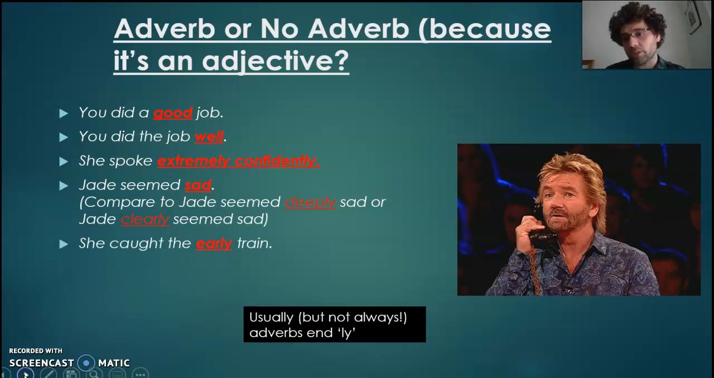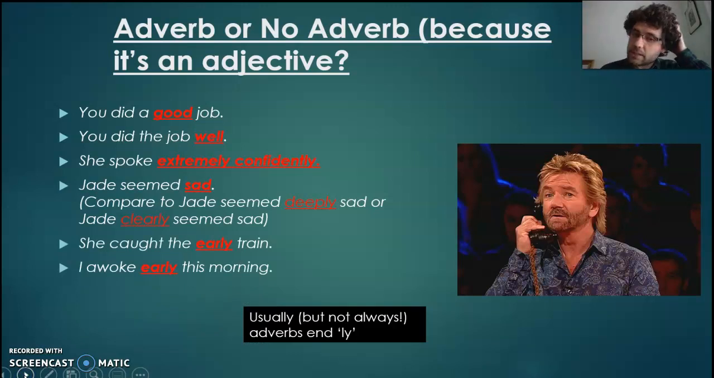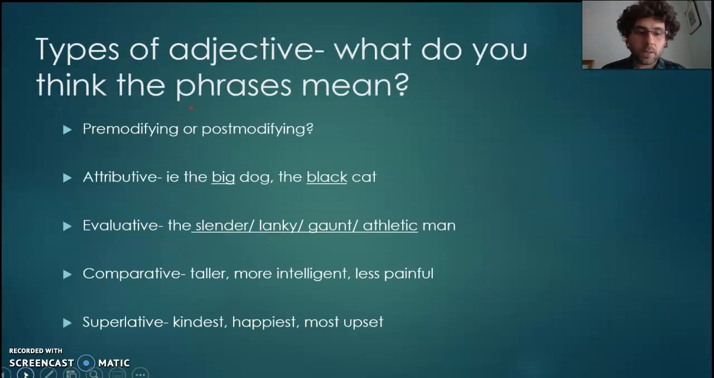She caught the early train describes the train. I awoke early this morning describes when you awoke. So early train, in that case it's an adjective. When did you wake? Early, in that case it's an adverb. Apologies.